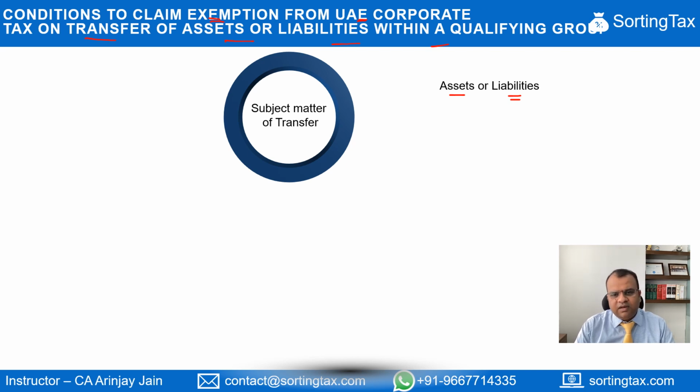Now, while in certain countries, even business undertakings are considered as an asset and therefore might be covered under the provision of this article, given that there's a separate article which deals with transfer of business undertakings, it may be possible to infer here that what is contemplated for getting the benefit of Article 26 are assets or liabilities. It could be one or more of assets or one or more of liabilities, but what should be transferred should be assets or liabilities.